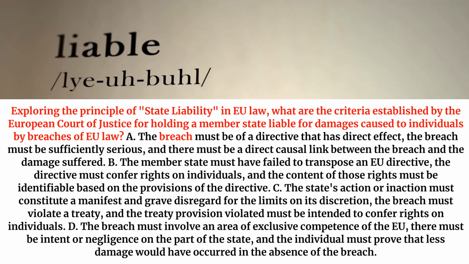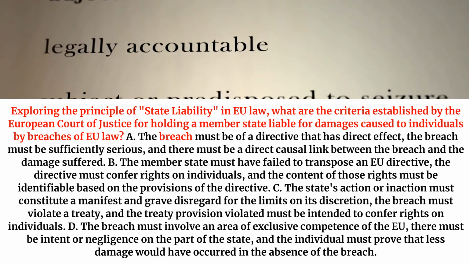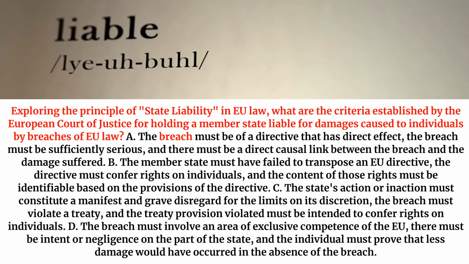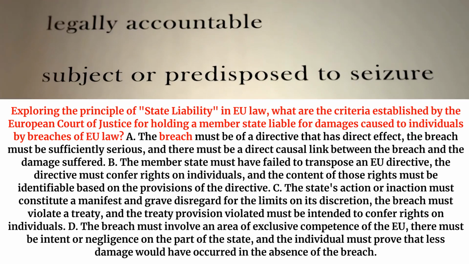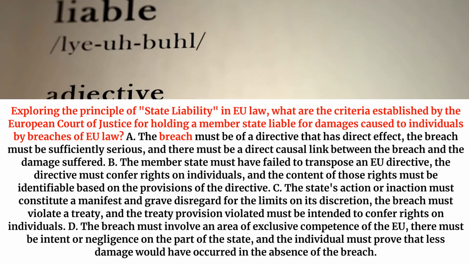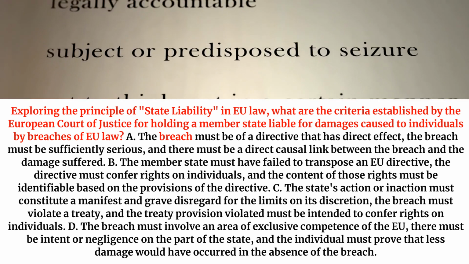B. The member state must have failed to transpose an EU directive, the directive must confer rights on individuals, and the content of those rights must be identifiable based on the provisions of the directive. C. The state's action or inaction must constitute a manifest and grave disregard for the limits on its discretion, the breach must violate a treaty, and the treaty provision violated must be intended to confer rights on individuals.